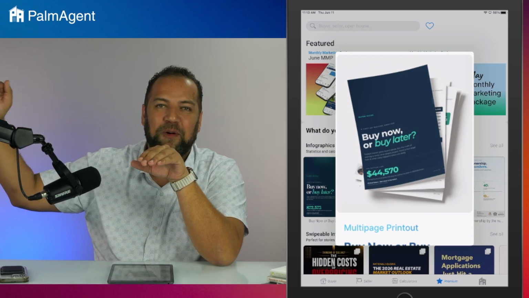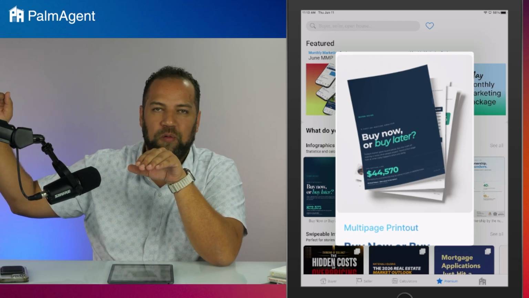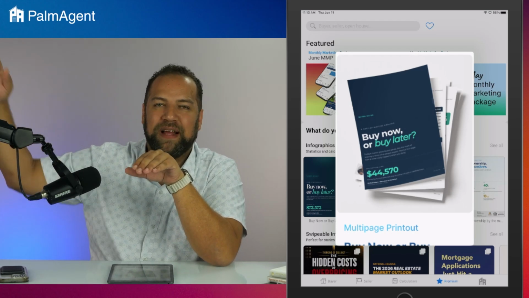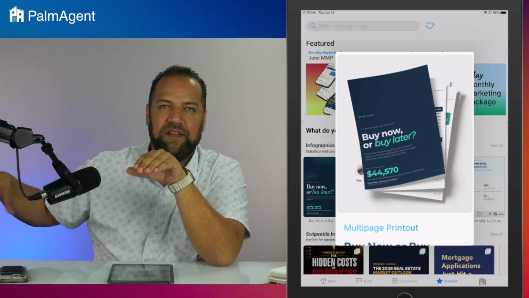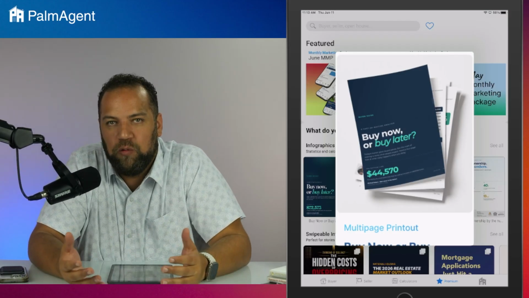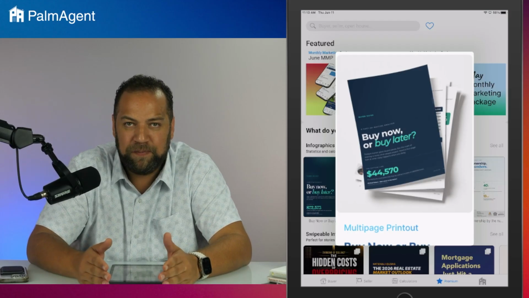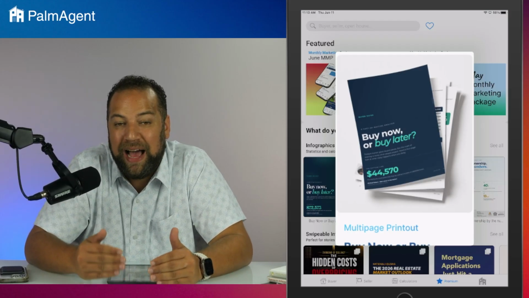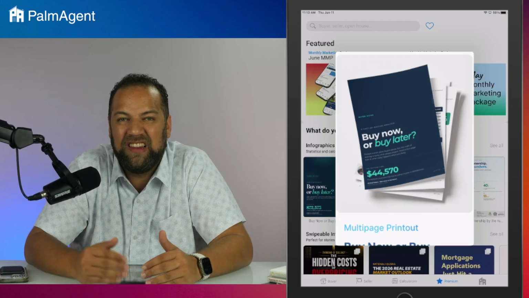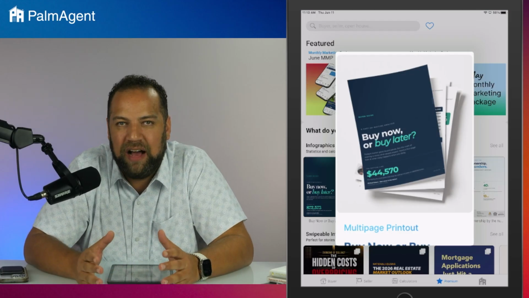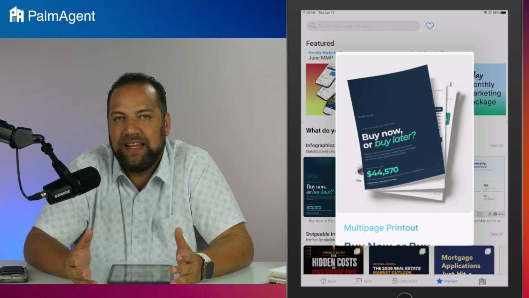So the home's already going to be more expensive next year. If you throw low rates in there, it's going to be even more expensive because of that competitive aspect and the bidding wars that we see in those low rate environments. And so our buy now or buy later calculator lets you have a polished conversation about exactly that.